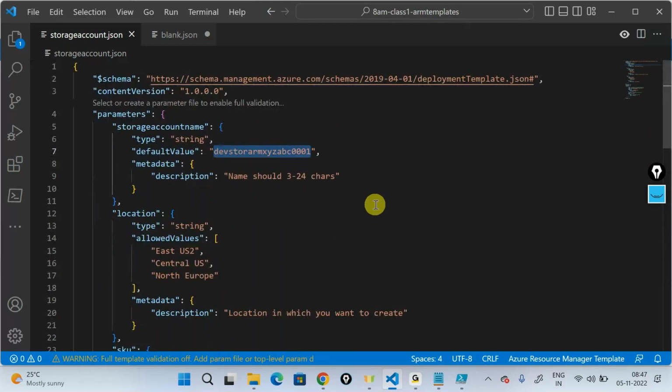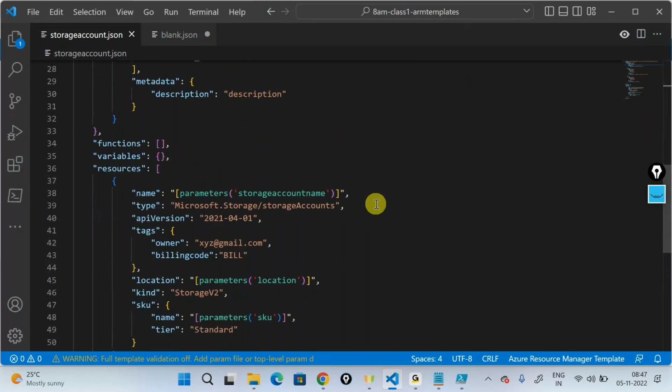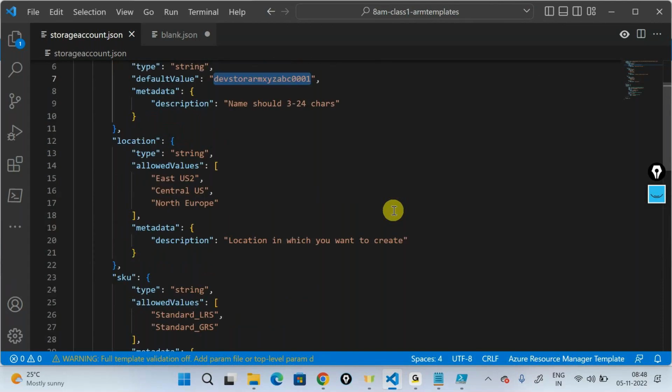And then we'll start taking some assignments on things like how do you create a virtual machine using an ARM template. If you are able to create a virtual machine, can you create a virtual machine into an availability set? Can you also do load balancing with that? Multiple things out here. So that's going to be the idea, and we'll try to see multiple concepts inside the ARM template tomorrow, like concatenation and all these things.